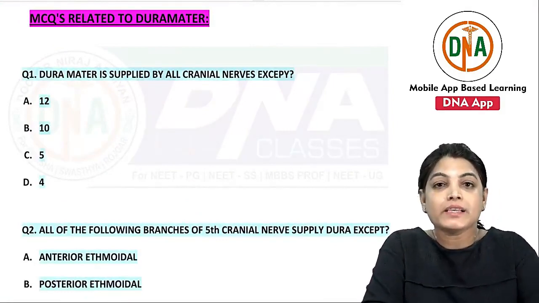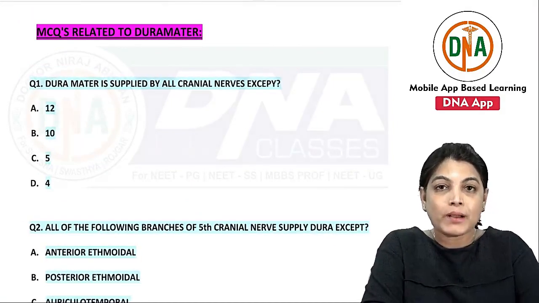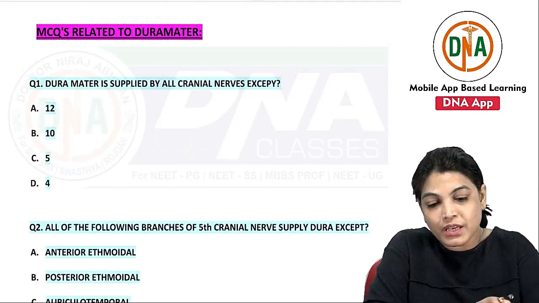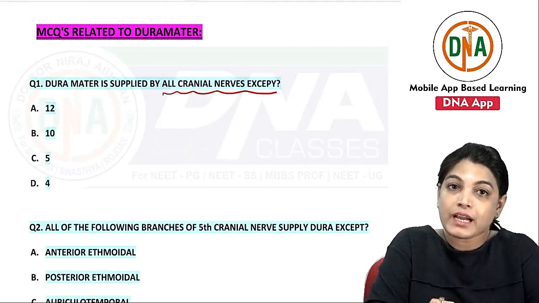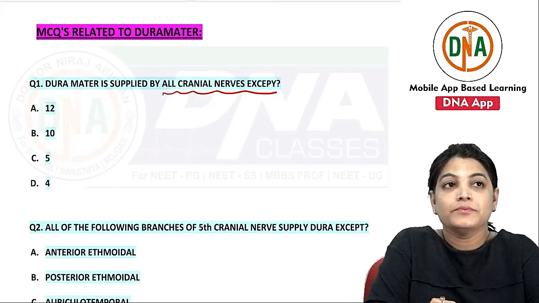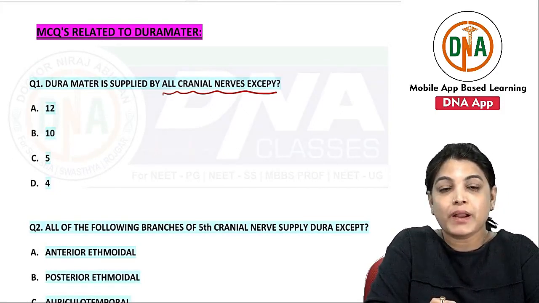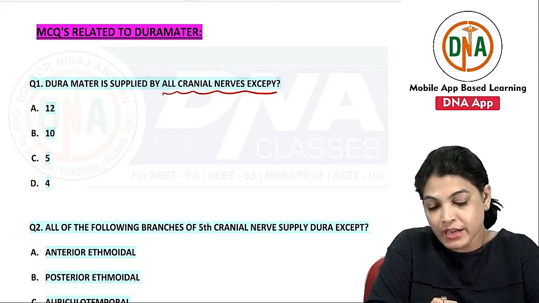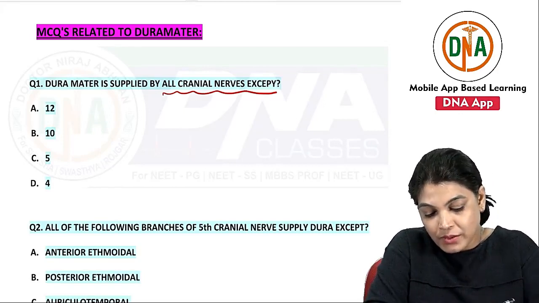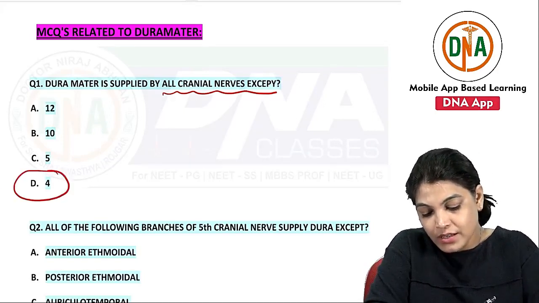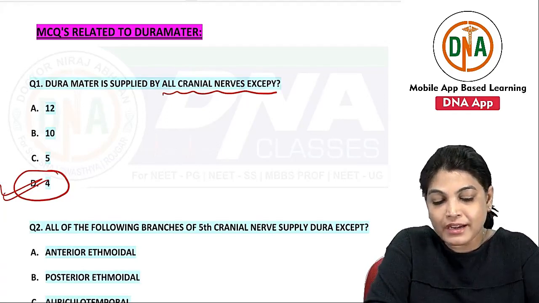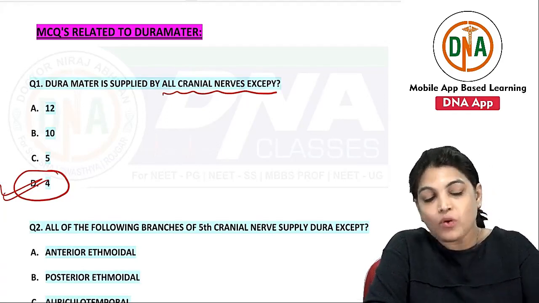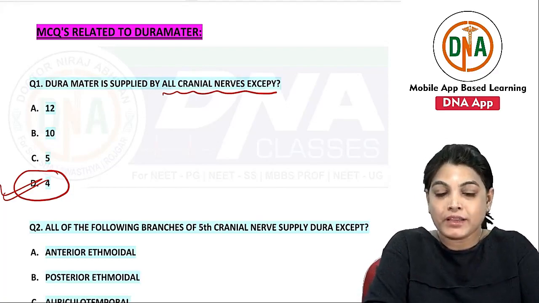As I have already explained the nerve supply of the dura mater, the question is: the dura mater is supplied by all cranial nerves except. I have described that the 7th, 9th, 10th and 12th cranial nerves supply the posterior cranial fossa dura mater. Trigeminal branches, ophthalmic, maxillary and mandibular, also supply the dura mater. So the right answer is the 4th, the trochlear nerve, which does not supply the dura mater.